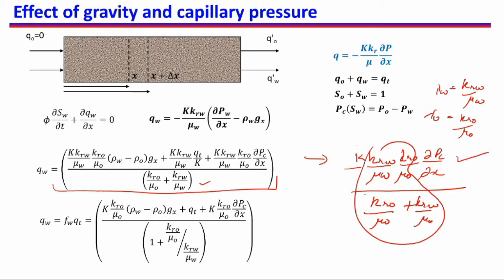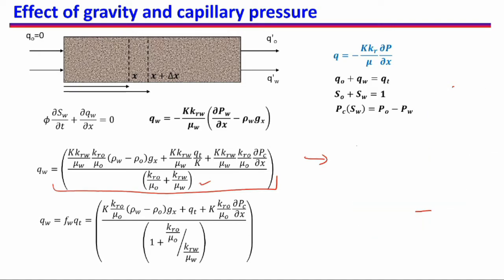So how much capillary pressure is contributing to the flow of water. So these three terms are combined here to give you the total flow rate of water. So using this total flow rate of water, we can now find out what the FW would be.